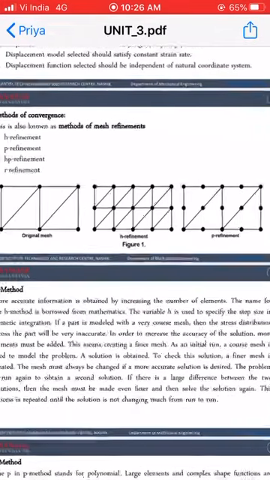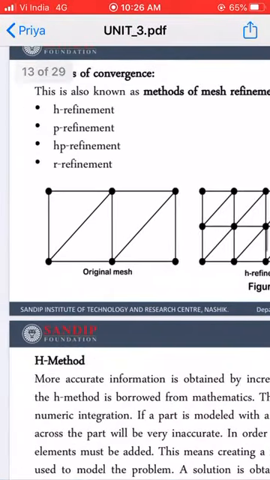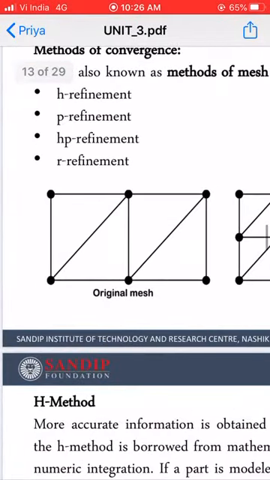So let us see the diagram of H refinement. Here this is the original mesh. In this original mesh, there are only 4 elements. If we consider triangular elements for this system, then there are only 1, 2, 3 and 4 triangular elements.